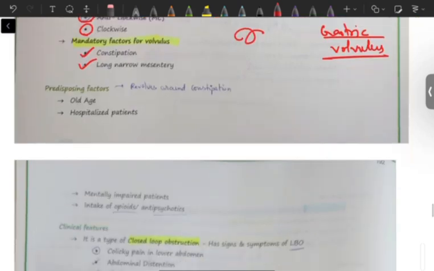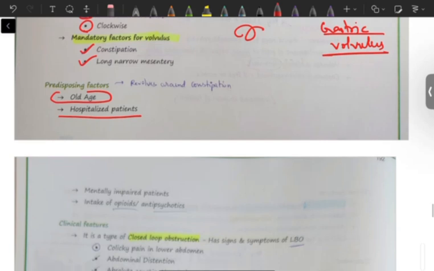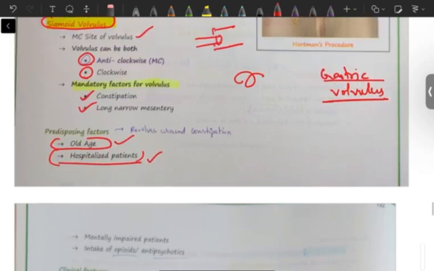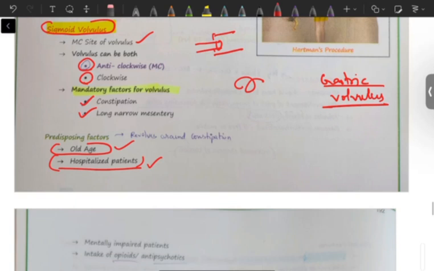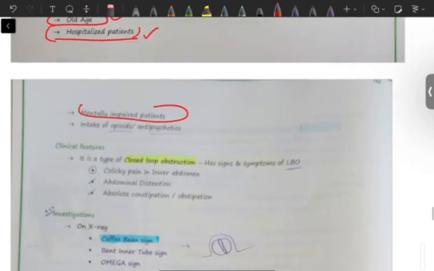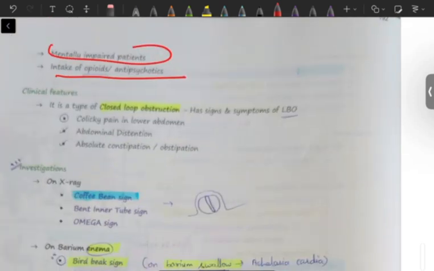Why does this volvulus happen? Usually it happens in old age and in hospitalized patients. Why is that? Usually in old age constipation is more common, and hospitalized patients are also bed-ridden, so constipation is more common. Then because of increased pressure there will be rotation of the sigmoid colon around itself. It is also more common in mentally ill patients and in patients who take opioids and antipsychotics.